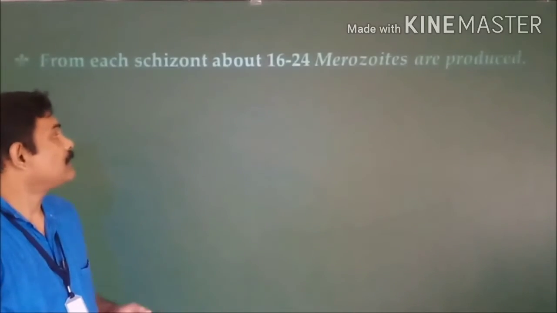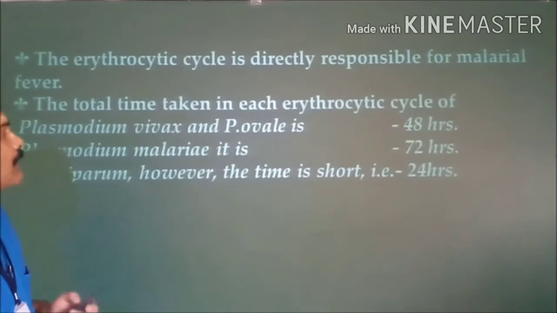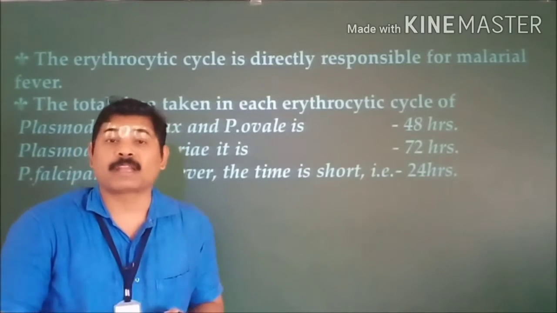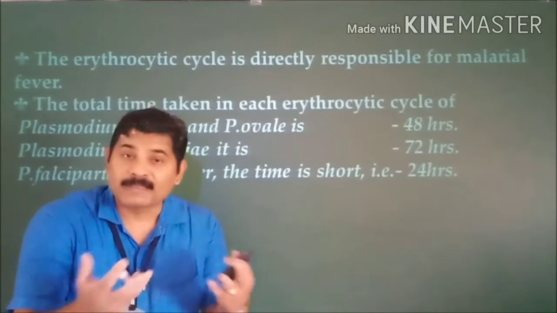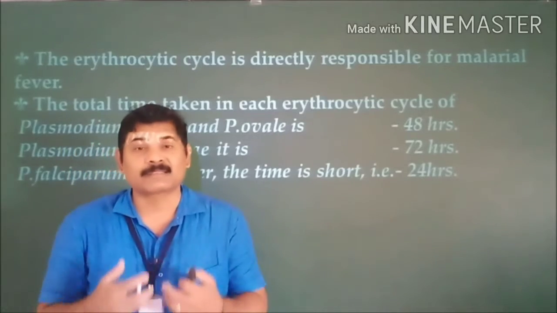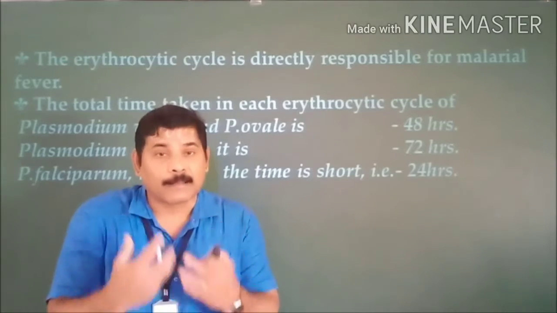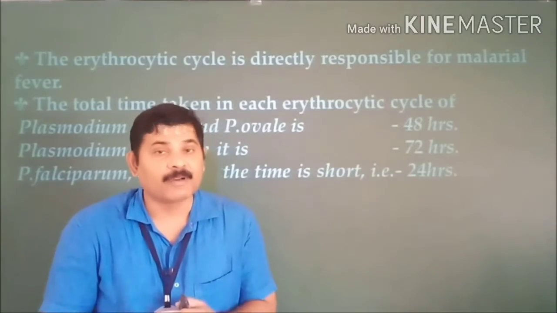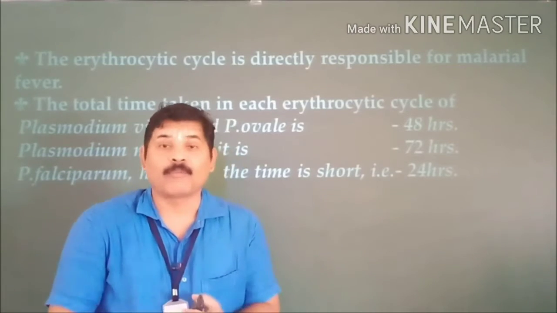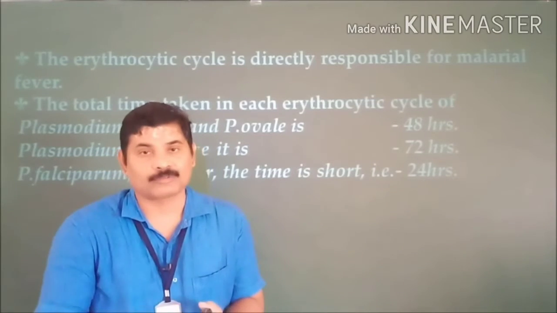The first and foremost important thing in this regard is the erythrocytic cycle and how much time it takes. Once the parasite completes the erythrocytic cycle, the red blood cells break down. Thereafter, hemozoin, a toxic substance, is released into the bloodstream. So once the erythrocytic cycle is completed, the person will get the malaria fever. Completion of the erythrocytic cycle results in the formation of hemozoin, which releases into the body and causes the fever.